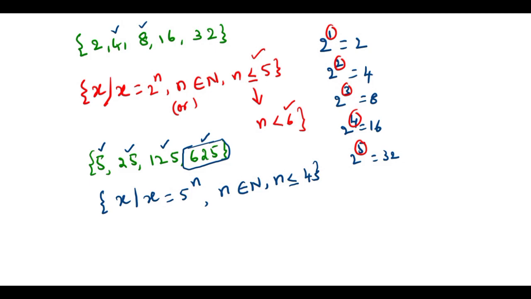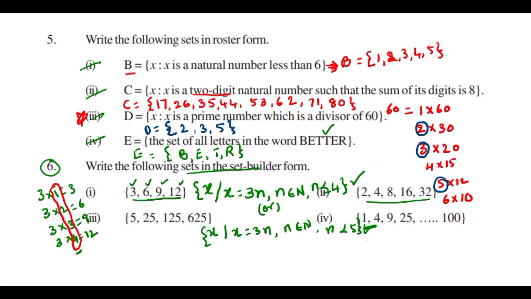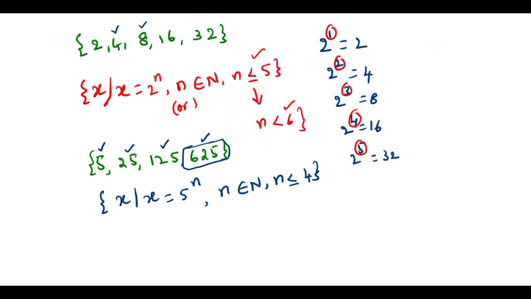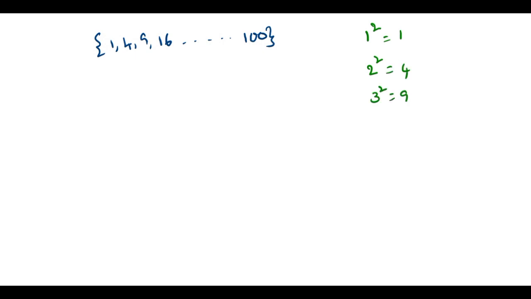And next one, 1, 4, 9, 16, 25, so on up to 100. Very important, very important. What are these? 1 square is 1, 2 square is 4, 3 square is 9, so on, 10 square is 100. You know what is a common property here?